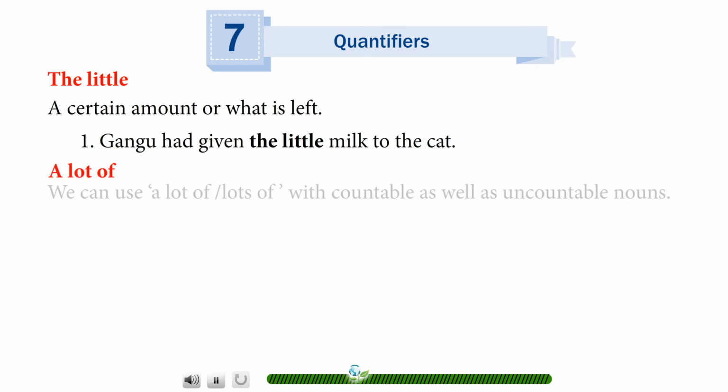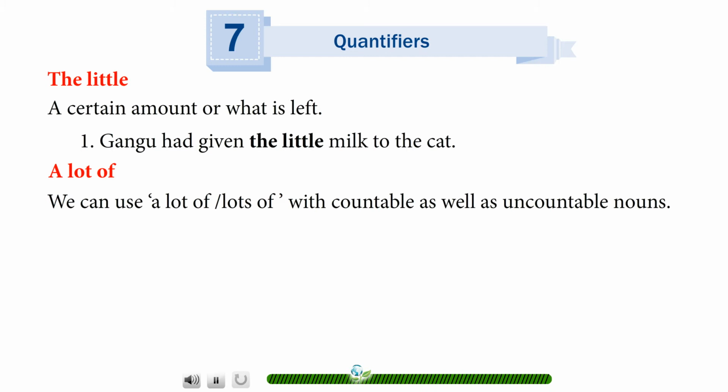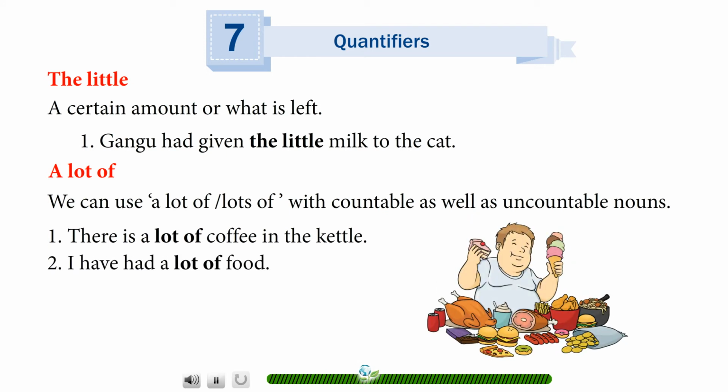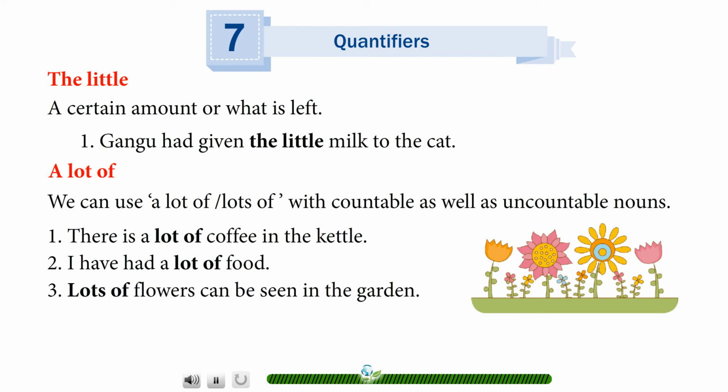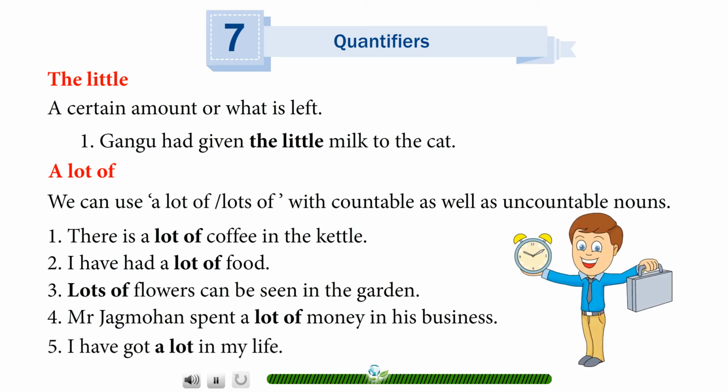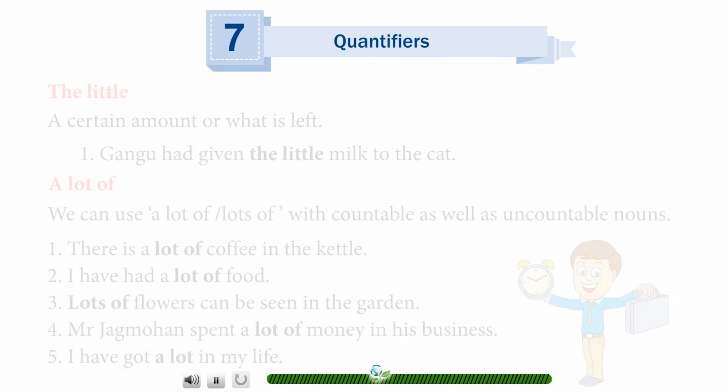A lot of. We can use a lot of or lots of with countable as well as uncountable nouns. There is a lot of coffee in the kettle. I have had a lot of food. Lots of flowers can be seen in the garden. Mr. Jagmohan spent a lot of money in his business. I have got a lot in my life.